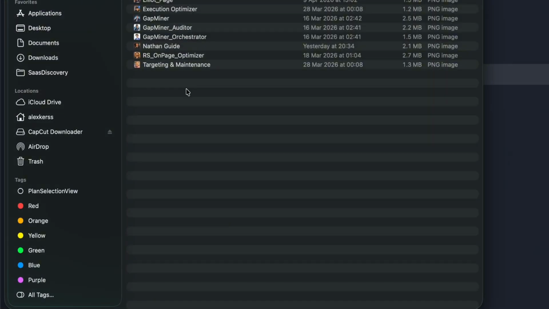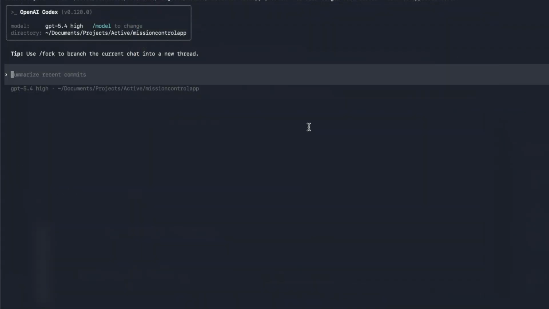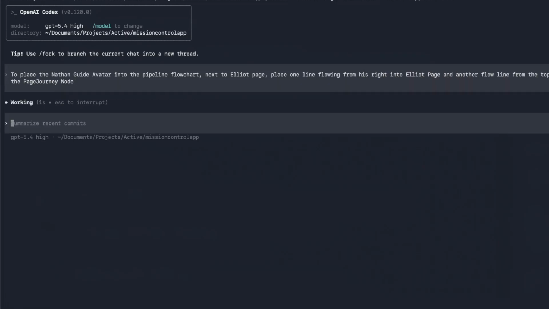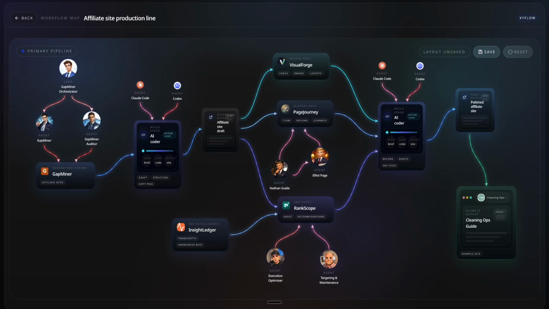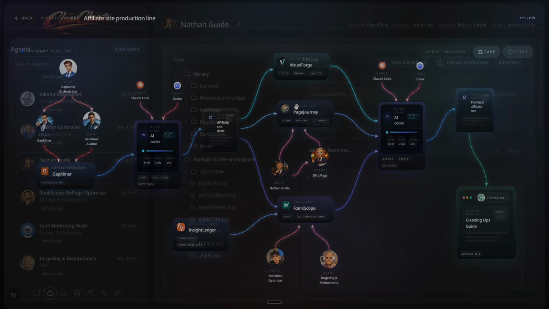Then, in Codex, I instruct the agent to place it in the pipeline flowchart next to Elliot Page, with one line into Elliot Page and another into the Page Journey node. Then I hit go. You can see here that Nathan Guide is now in the flowchart. There is an arrow into Elliot Page to show he manages him, and another line into the Page Journey application. I may remove that second line later if it turns out he does not work directly in Page Journey. But for now, the idea is that he will be responsible for importing the pages.